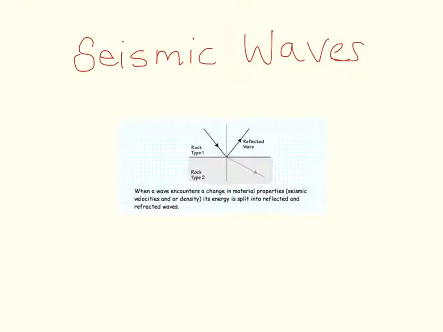Here's an example if we're thinking of seismic waves. Remember, seismic waves are energy that transfers throughout the earth. And so this line right here represents a seismic wave traveling through rock 1. And you can see that when it hits rock 2, some of this wave is reflected. It just bounces right off and back up. You can also see there's a little bit that is refracted also, where it bends and it still goes through rock 2. So this wave is refracted, whereas this wave is reflected.